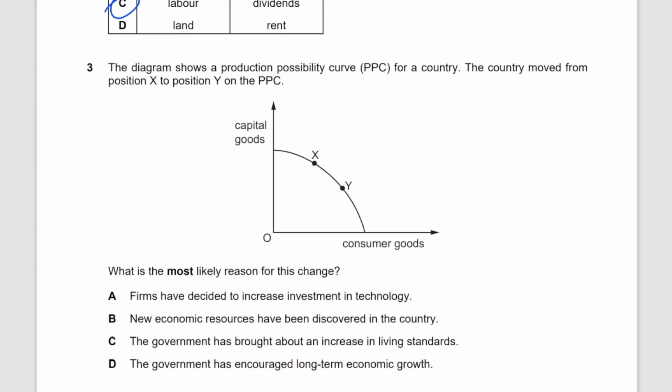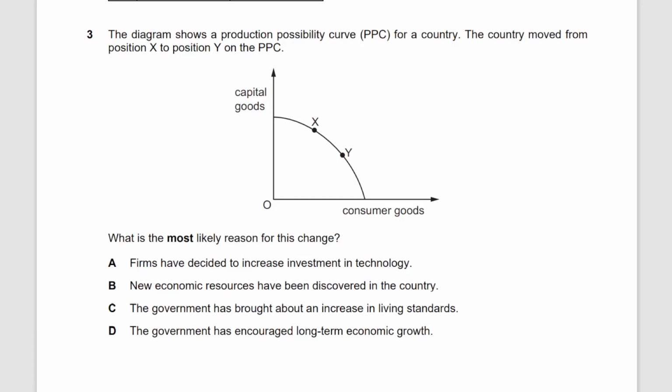Moving on to the next question, guys. For your question number 3, they've asked you about the PPC. The diagram shows a production possibility curve for a country. The country moved from position X to position Y on the PPC, which means that there is less investment in capital goods and more expenditure on consumer goods. So what is the most likely reason for this change?